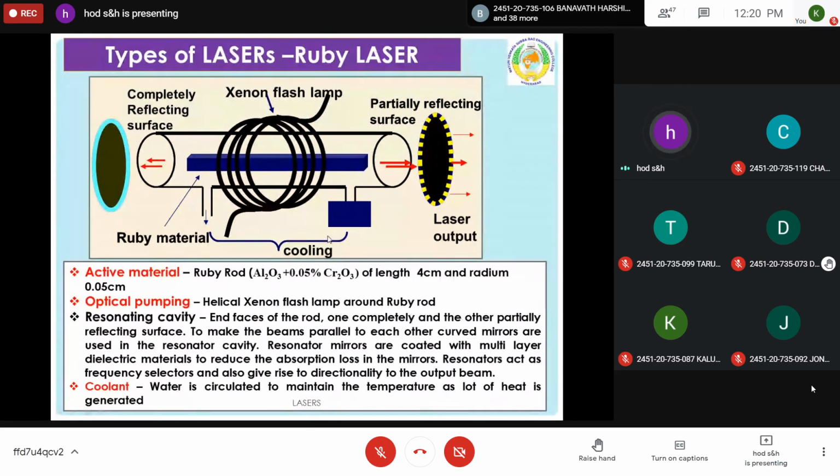Once sufficient energy is achieved, this escapes through the partially reflecting surface. Photons which have less energy will not pass through the partially reflecting surface. They get reflected, and again they de-excite another atom by producing a photon. So this process continues. Once a highly energetic photon beam, which is the laser beam, is produced, then finally it escapes through the partially reflecting surface and serves as laser beam output. So this is the working principle of Ruby laser.